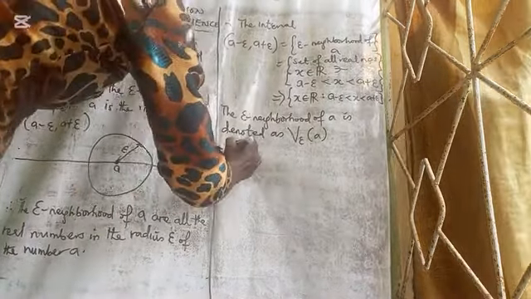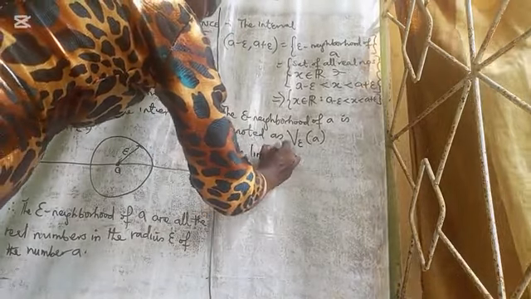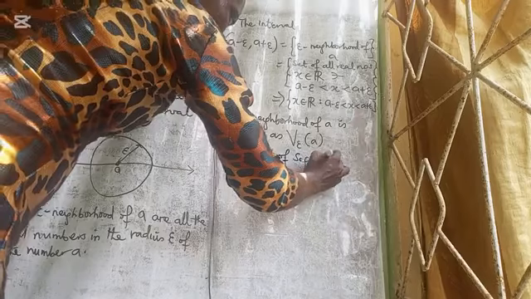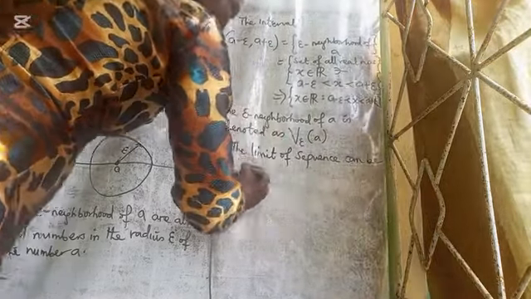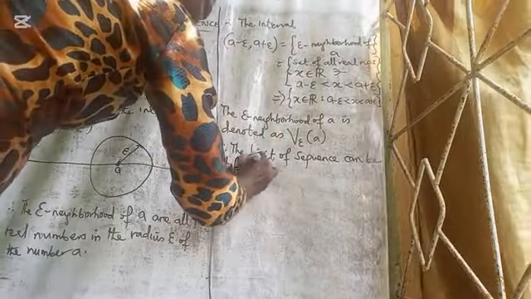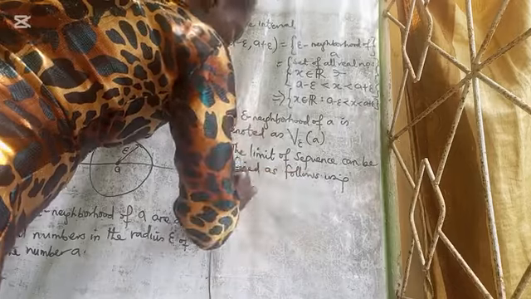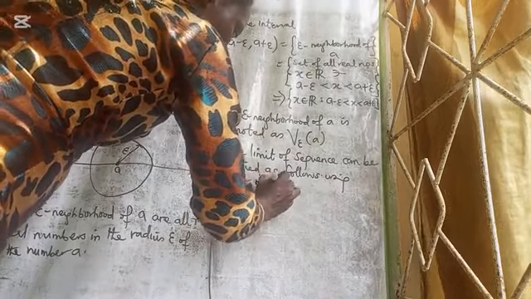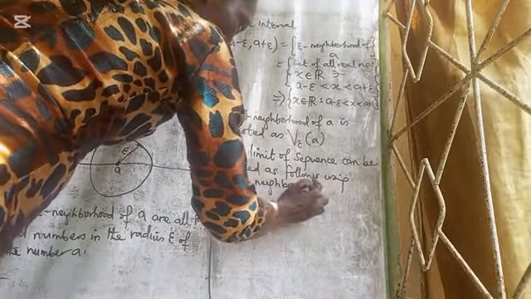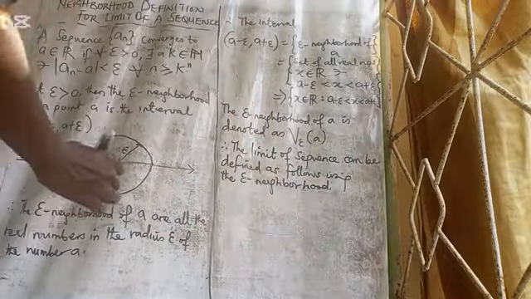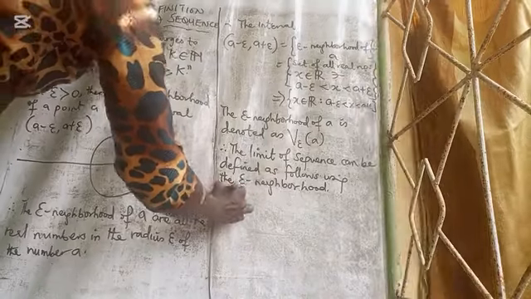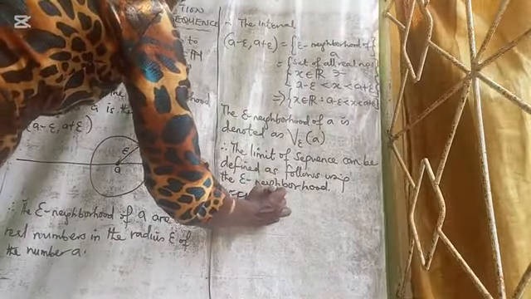Now, the limit of a sequence can therefore be defined as follows, using the epsilon neighborhood. How do we now define that? We now say that that's the definition here.